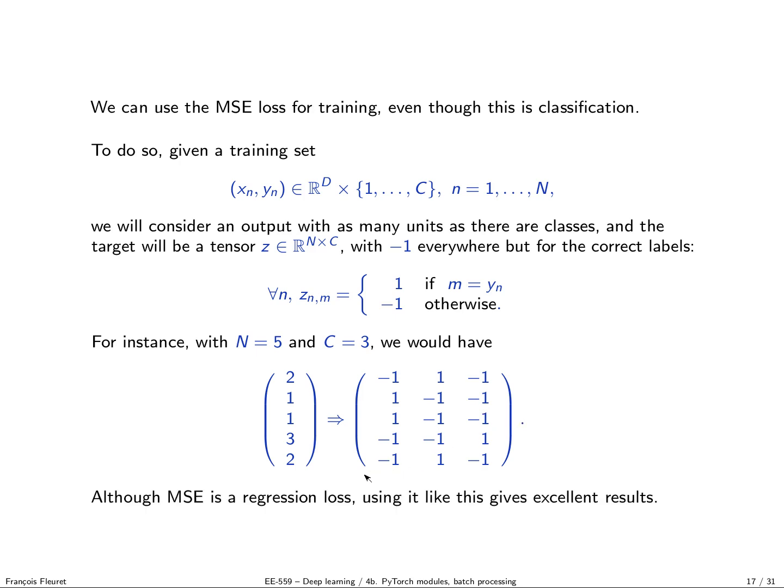In practice, if you train your network to match this output in regression, so to produce a bunch of scores where basically the proper class has a response close to 1 and the incorrect classes are close to -1, this gives quite good results actually. And there is even the argument that often when you fine-tune a classification network, you should use a loss like this and not a loss specifically for classification.